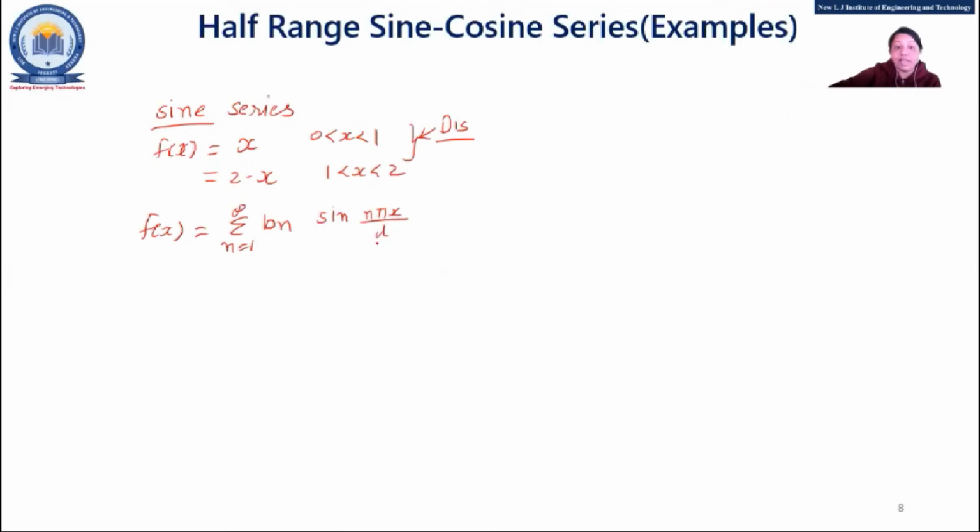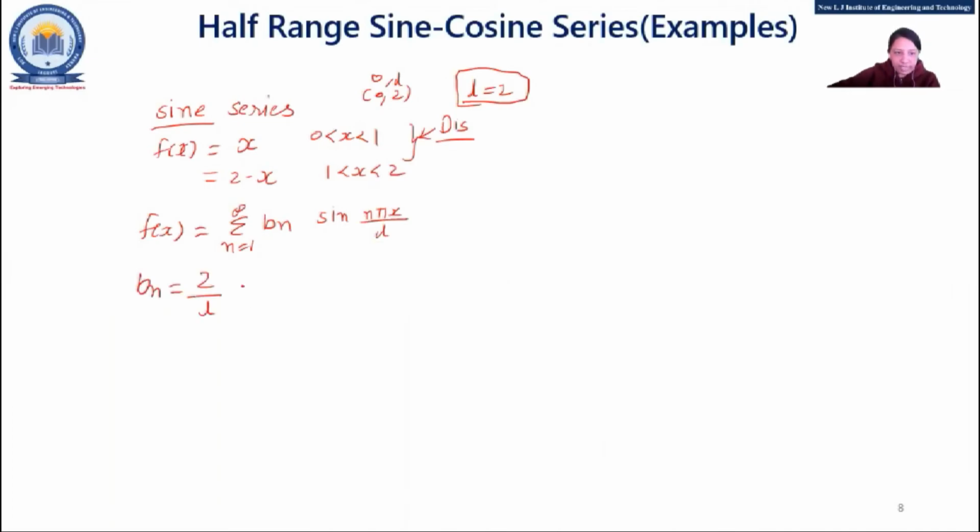Why have I written L? Because my interval is from 0 to 2, so obviously you need to compare it with 0 to L. So my L is 2, that you need to remember. Instead of L, just put 2 here. Fine. So first we'll find Bn, and then in the final equation we'll put the L.